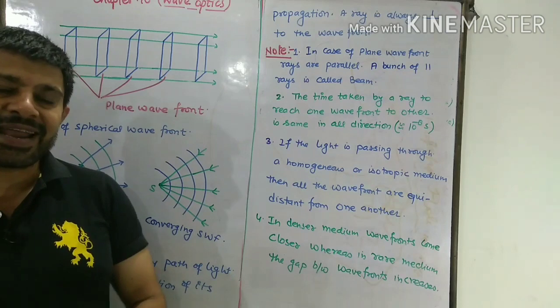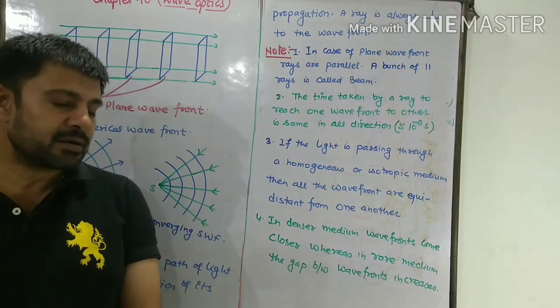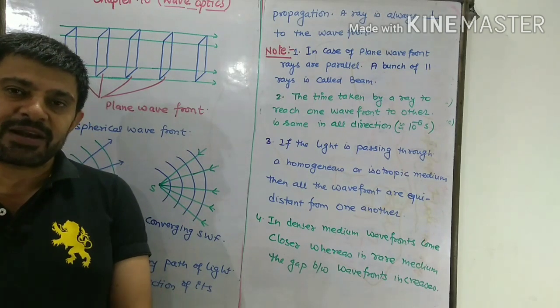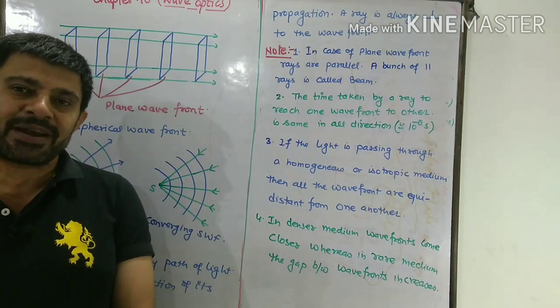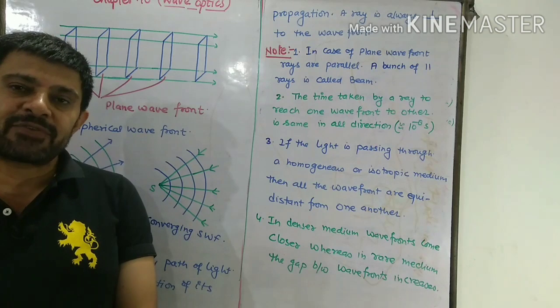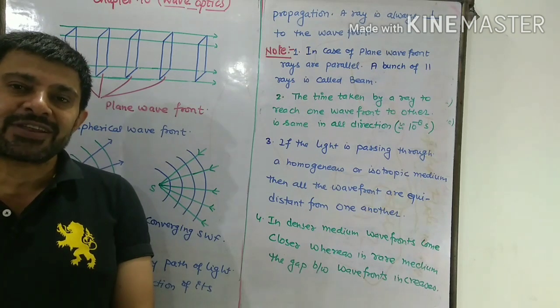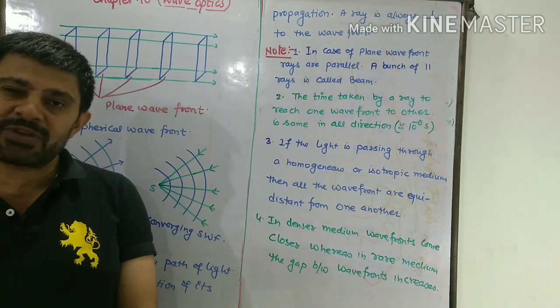So we can say as light passes through denser medium, wavefronts come closer. When light passes through rare medium, the gap between any two wavefronts increases. So this is all about the wavefronts.